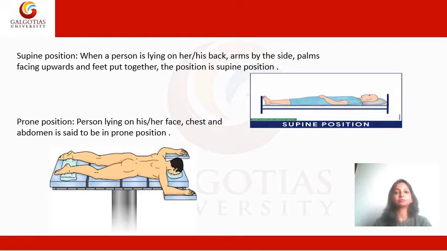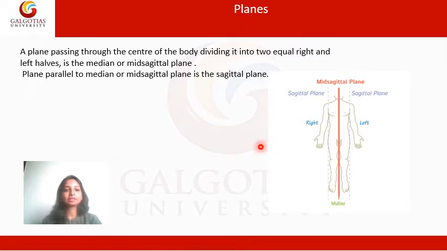What are planes? Planes are lines which pass through various parts of the body. If a plane is passing through the center of the body, dividing it into two equal parts, that is called a median plane or a mid-sagittal plane.